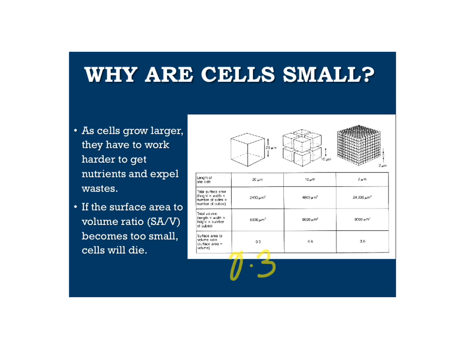The next cell, if we break it up into 8 cells instead of just 1, we increase the surface area. Now the surface area to volume ratio is 0.6. And finally, if we break that up into cells that are only 2 microns instead of 20 microns, the same volume, we now have a much greater surface area, and our surface area to volume ratio here is 3.0. So you see it's much better for the cell to have more surface area. It can more easily move substances in and out.